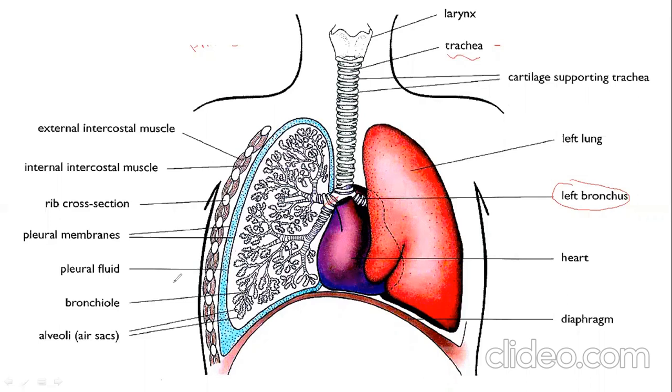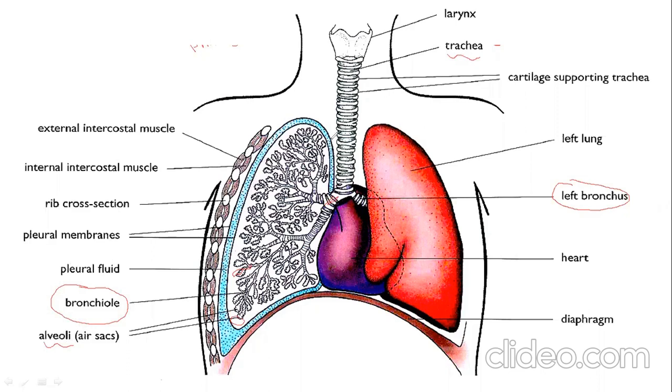These small pipes are called bronchioles. And bronchioles end in sac-like or grape-like structures called alveoli. This is the actual place where gas exchange takes place, right?